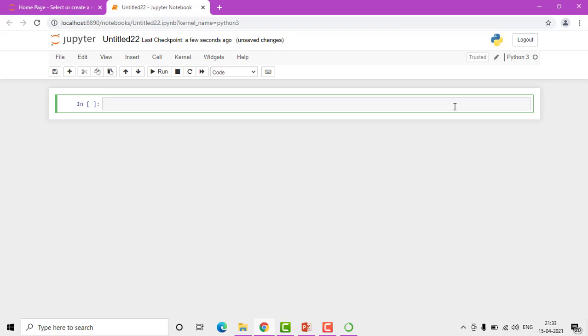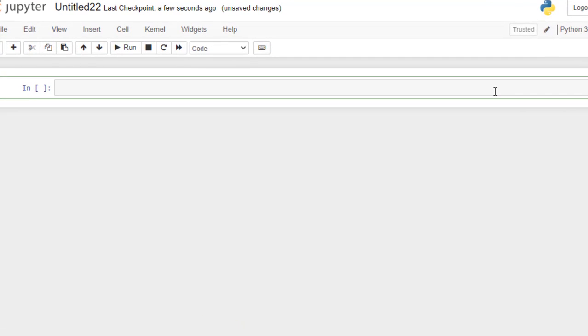Now, for a programmer, there are some basic things which have to be understood. Suppose we write 1, 2, what is it? It's an integer. And if we write a, it's a character. Then there is a decimal number, which is called a float. Any number which has a decimal point included in it falls in the float category.